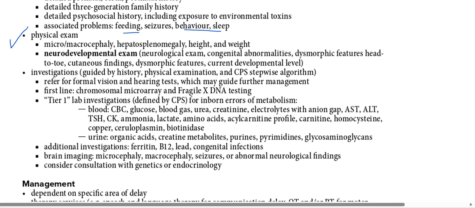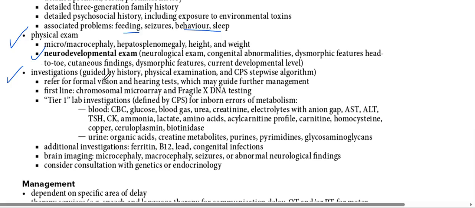Micro or macrocephaly, hepatosplenomegaly, height and weight we need to check. We need to look at the liver and the spleen, height and weight, and the brain, and we measure the head circumference. Then neurodevelopmental examination, including neurological examination, congenital abnormalities, dysmorphic features, head to toe, skin findings, and current developmental level.